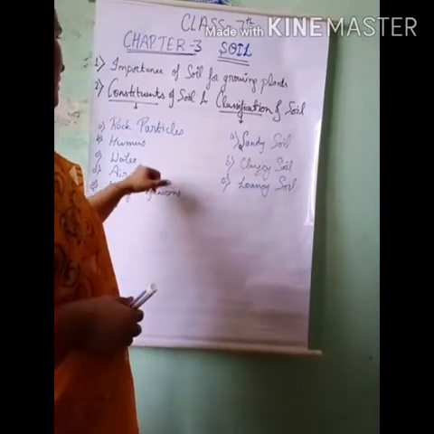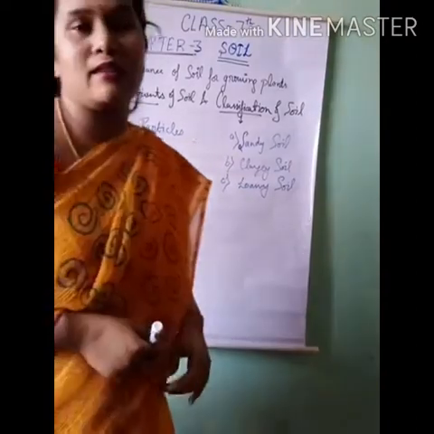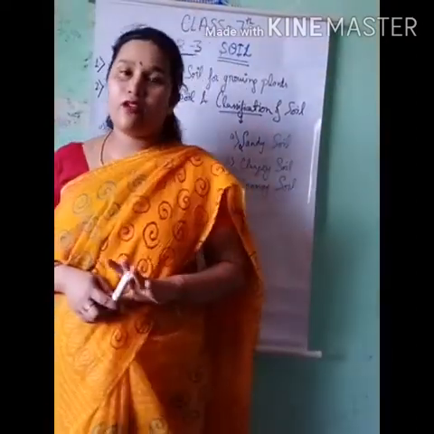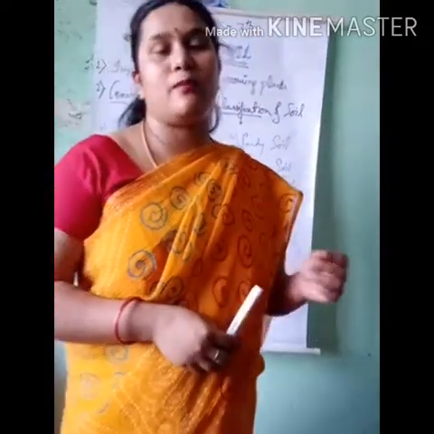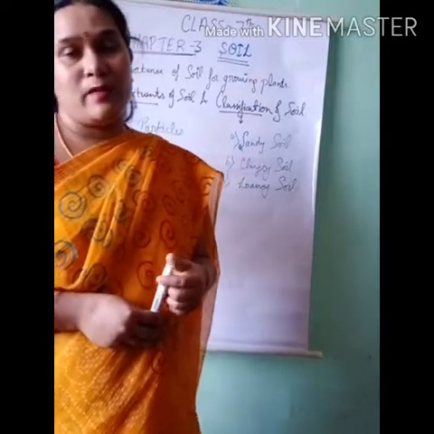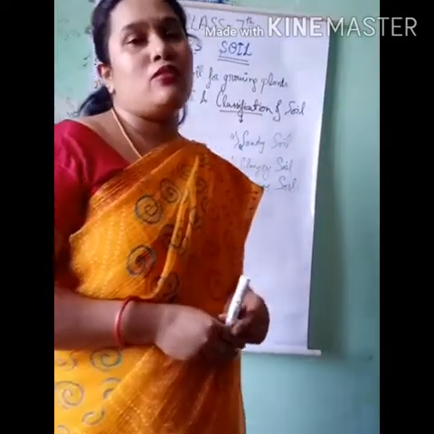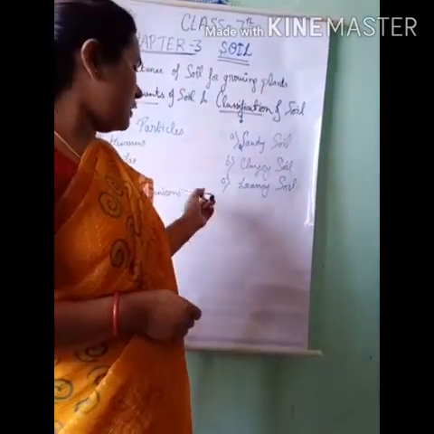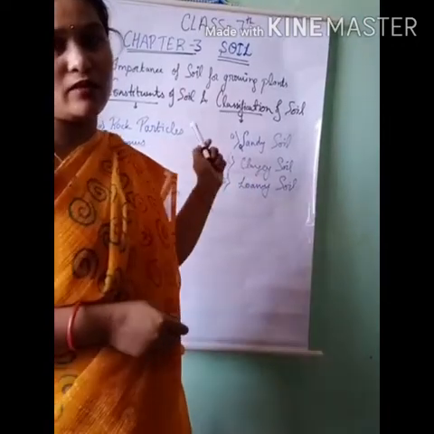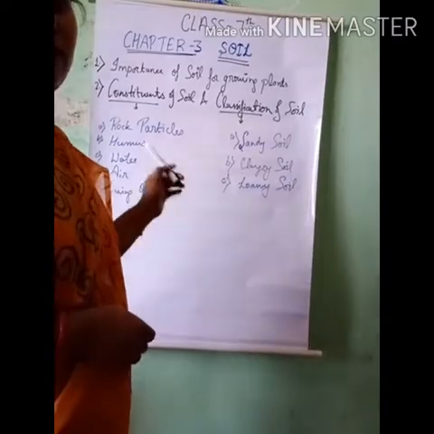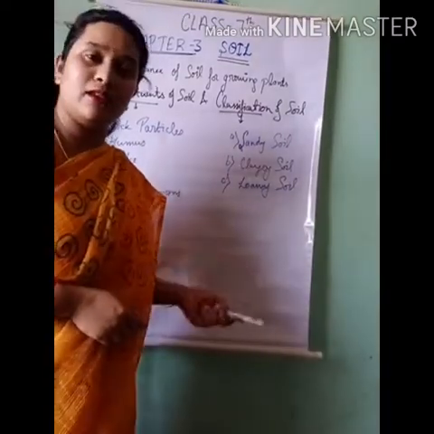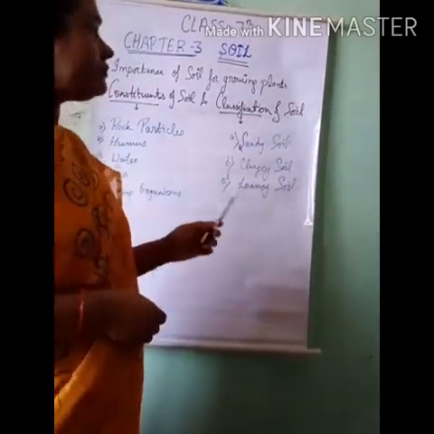Now the next constituent of soil is the living organisms. There are so many living organisms like several types of bacteria and several types of viruses which are present inside the soil and maintain the fertility of soil. Again, this is a very important constituent of the soil. So these all five are the different constituents of soil which maintain the soil fertility and help in the growth of plants.